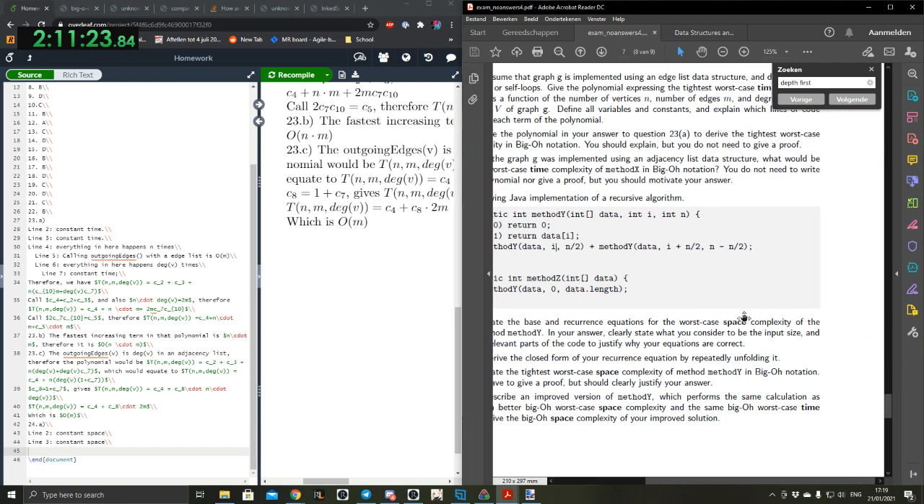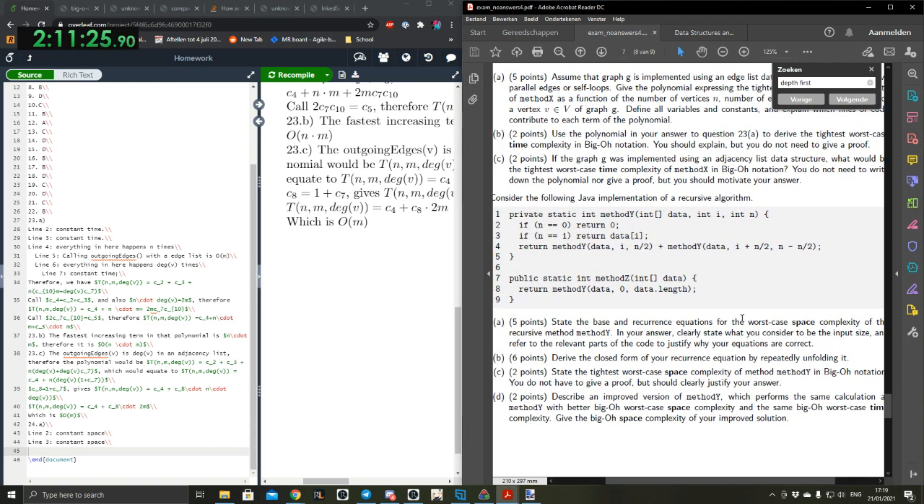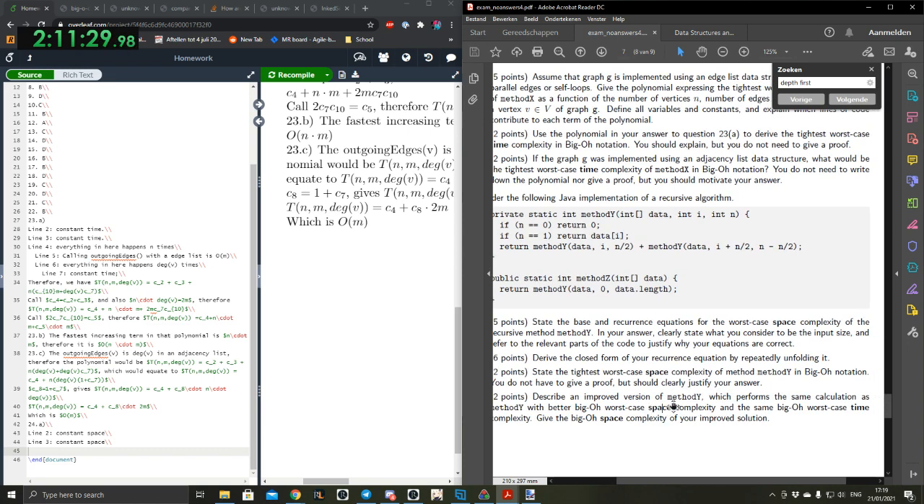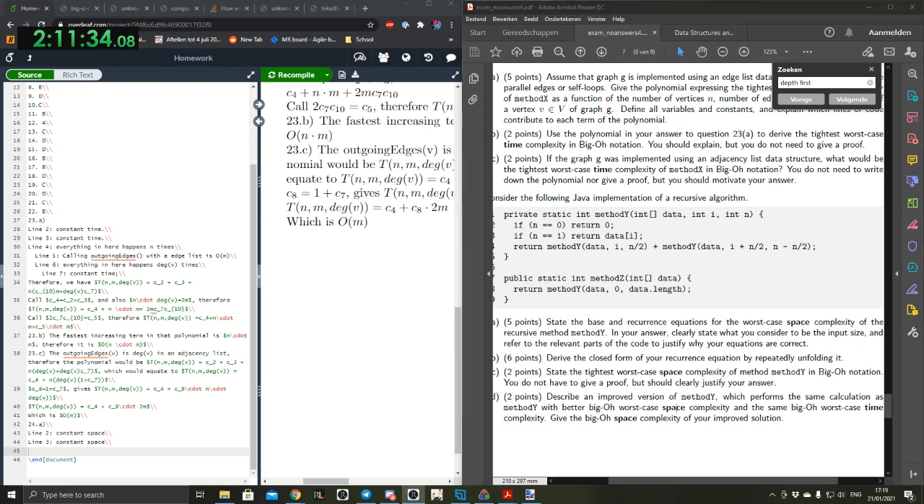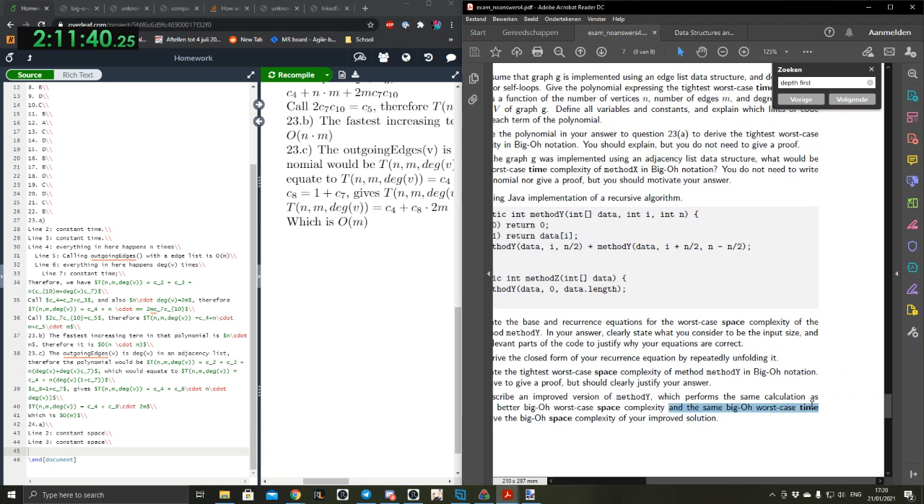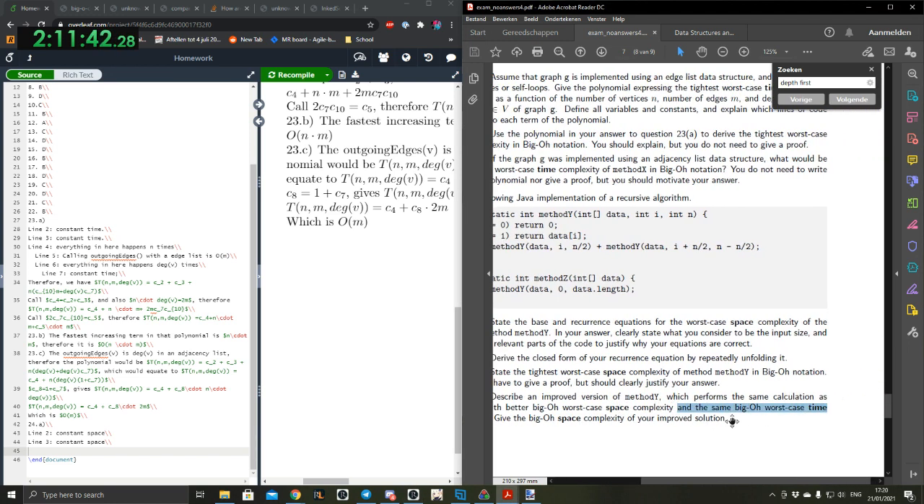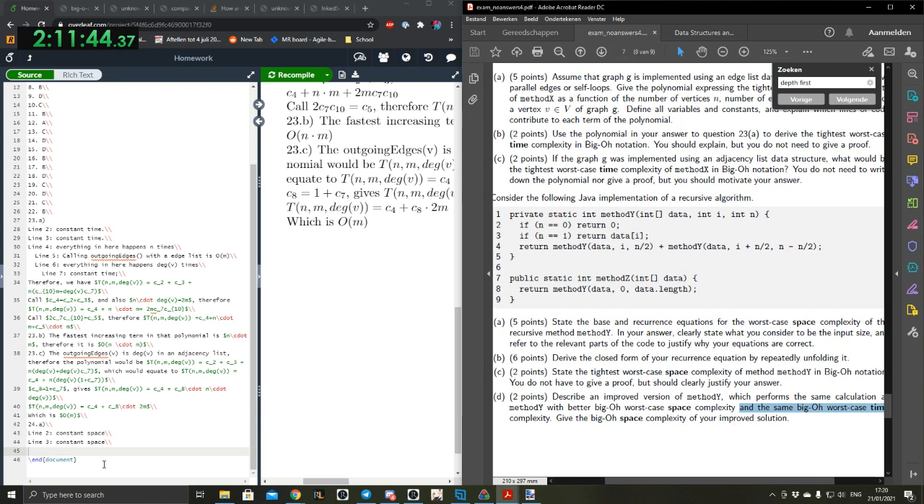Do we need to do the time complexity anywhere? I don't think so, except for describing an improved method. That's also in terms of space, I think. So we improve it in terms of space complexity. We don't really have to care about time. And same big O worst case time complexity. Oh wait, okay, never mind. Yeah, no worries.